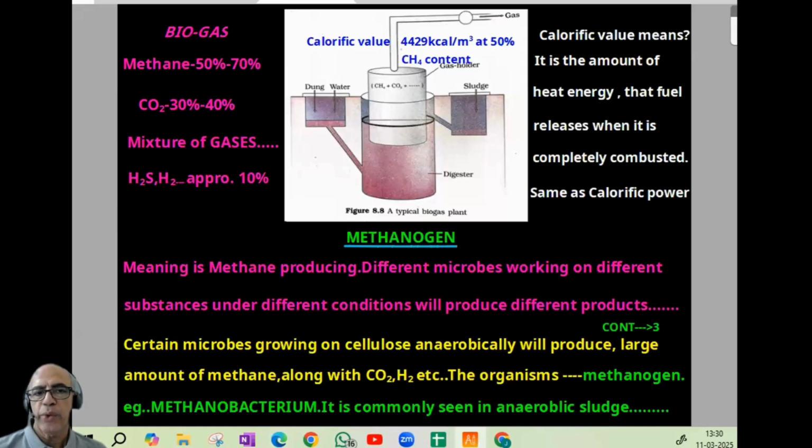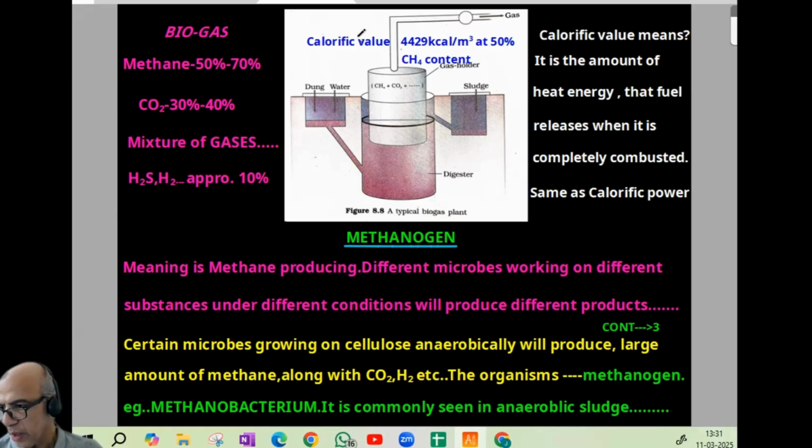Now when we look at biogas content, that itself is a pie chart type question, a diagram based question, match the following, fill in the blank, all types of questions. In biogas, methane is the main item, 50% to 70%. Carbon dioxide will be roughly 30 to 40%. Then a mixture of gases, that is H2S, H2, and even traces of nitrogen. H2S and H2 will be around 10%. Nitrogen will be comparatively less.